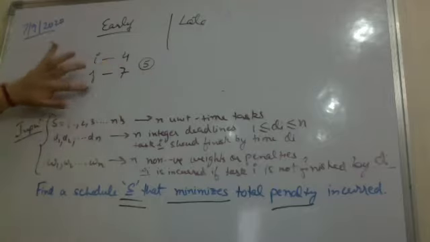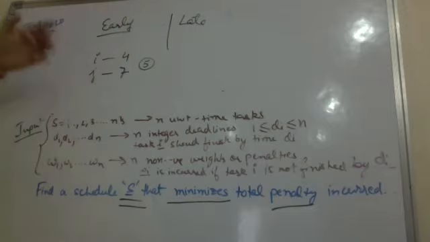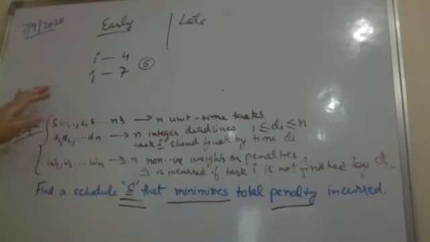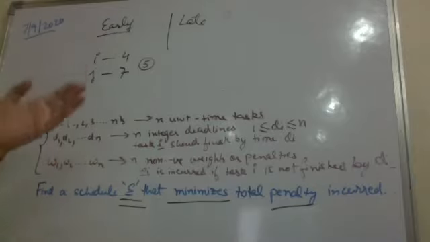So if I interchange the position of these tasks and perform J earlier than I, then I is late, it will remain late. J is early, it remains early. So I want such a schedule in which the early tasks are performed earlier and the late tasks can be late, because the penalty is already incurred. Since the penalty is already there, I can push the late task further back, and the early task should finish before its deadline.